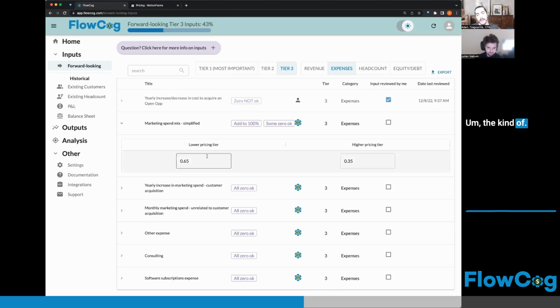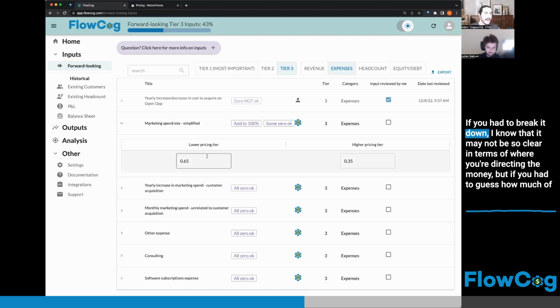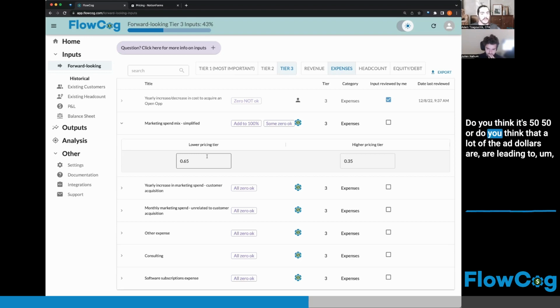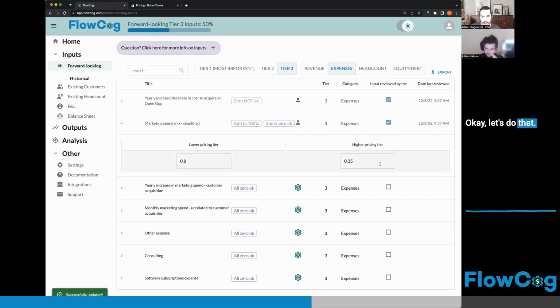The marketing spend, if you had to break it down, I know that it may not be so clear in terms of where you're directing the money, but if you had to guess how much of the $800 each month is going to acquiring customers in the lower pricing tier versus the higher one, what do you think that percent split would be? Do you think it's 50-50, or do you think that a lot of the ad dollars are leading to the higher one? Most users take the cheaper one currently. Okay. So probably like 80% the lower pricing tier, I guess. Okay, let's do that. We have to make sure that this adds to 100.